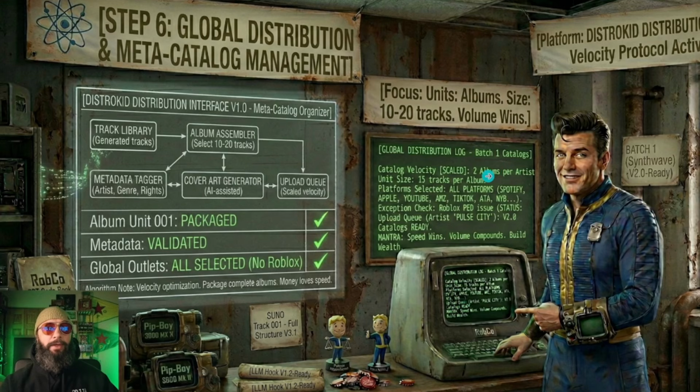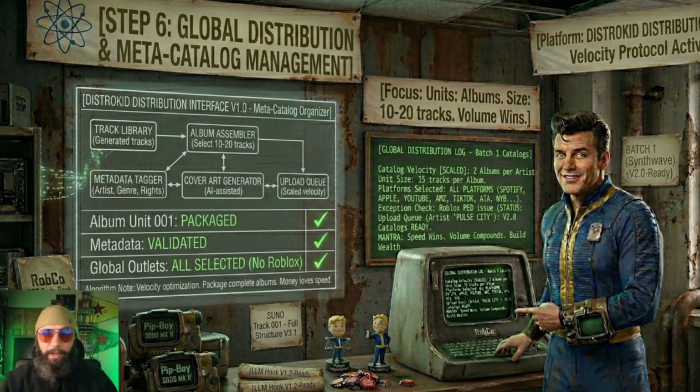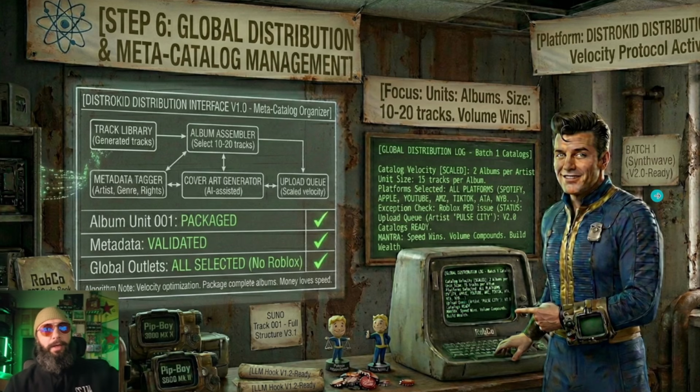But DistroKid, 2 albums a week per artist. This platform is instantly monetizing your music on all platforms, right? DistroKid sends it to YouTube, Spotify, Apple, Amazon, and then it's already instantly monetized. And iTunes, all the big stations, right? Deezer pays me money, even though they say they don't pay for AI music. So just so we're clear, it's not a lot anyway. Of course they're going to take every opportunity to not pay people anyway, right? They paid me like 60 cents. It's not a lot of money.